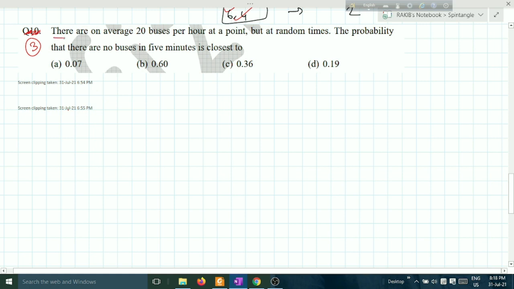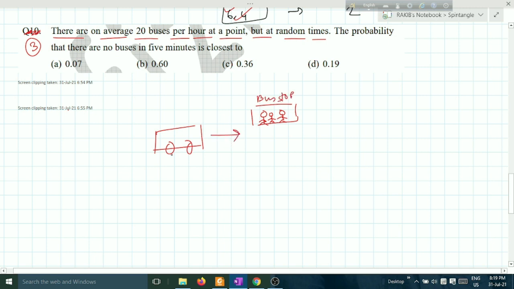There are on average 20 buses per hour at a point, but at random times. Let me draw a bus stop, with people.